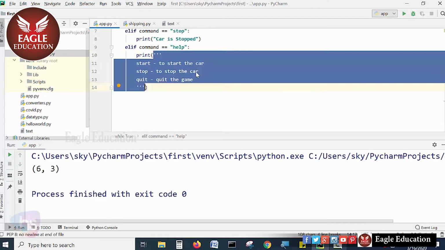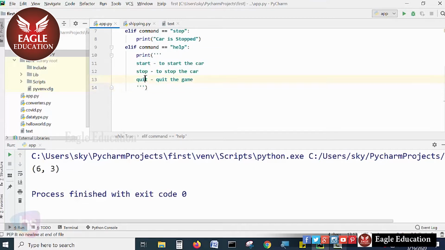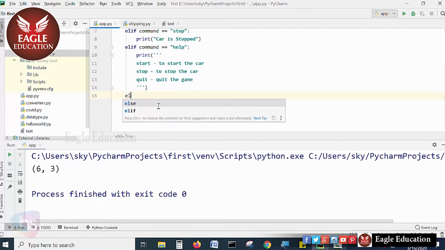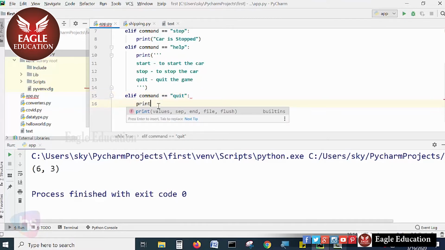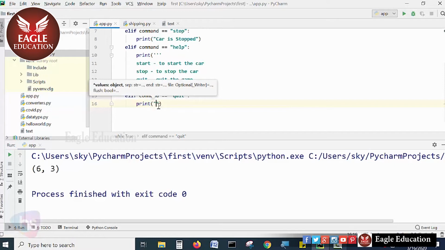This is the syntax, as you know about it. In the basic information we have that, and quit we have mentioned here to quit the game. And elif we need to mention: if command is equal to double quotes QUIT, quit, then print something, or else you can simply mention break to terminate the loop from here itself. All right.